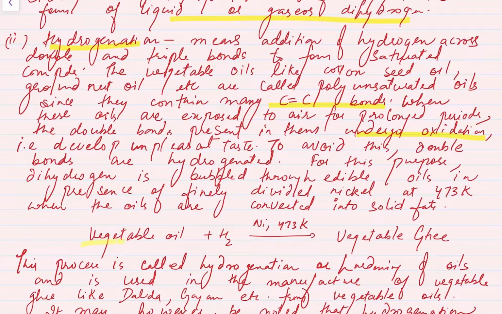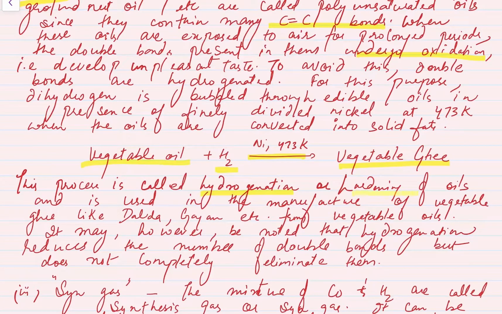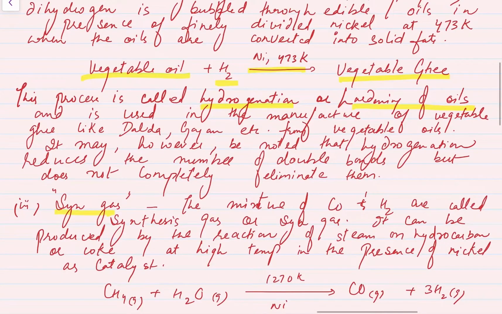right? So vegetable oils, as we have already discussed, like cotton seed or groundnut oil, hydrogen is added in the presence of nickel catalyst at 473 Kelvin temperature. Vegetable ghee is formed, which is your saturated compound, right? So this process is called hydrogenation or hardening of the oils, and this is used in the manufacture of vegetable ghee like Dalda, Gagan, etc. from vegetable oils. It may, however, be noted that hydrogenation reduces the number of double bonds but does not completely eliminate them. Now, third is syngas.